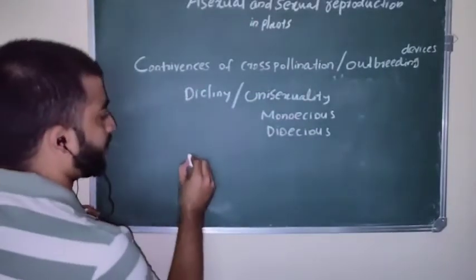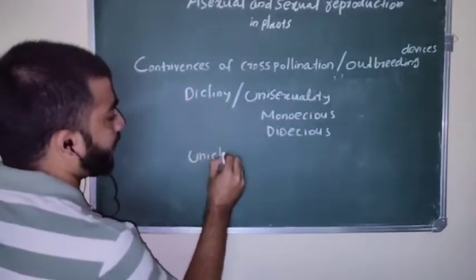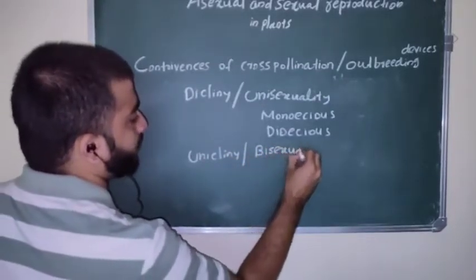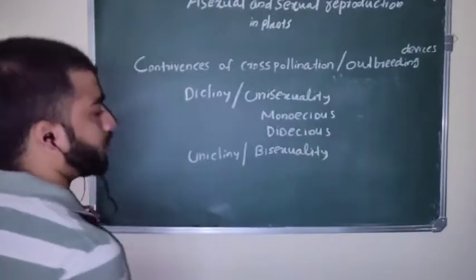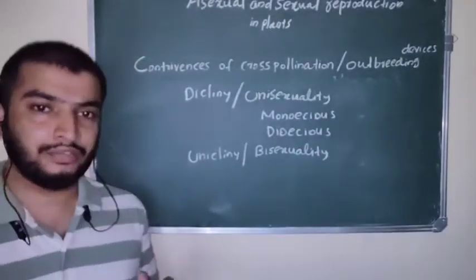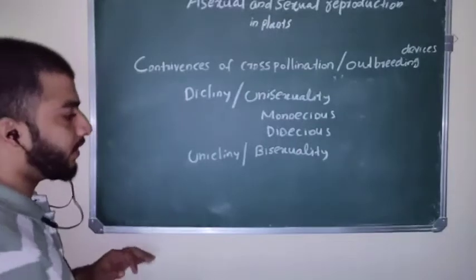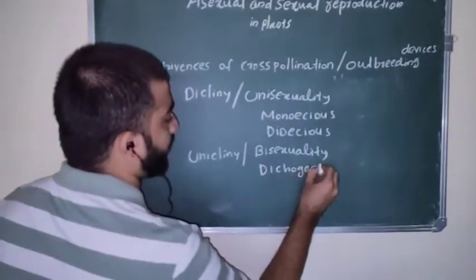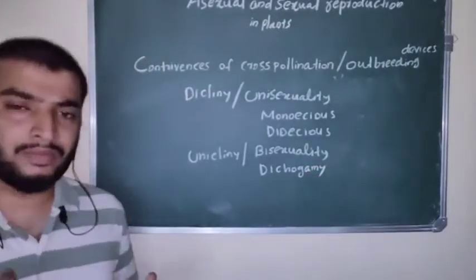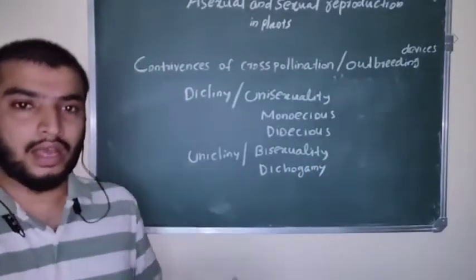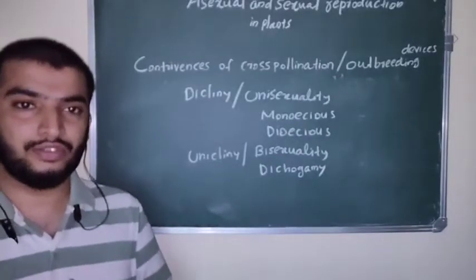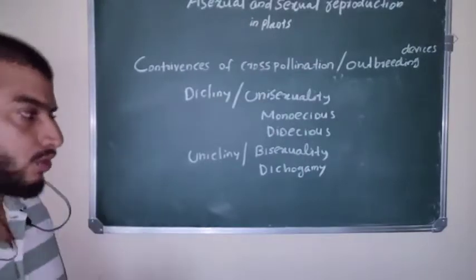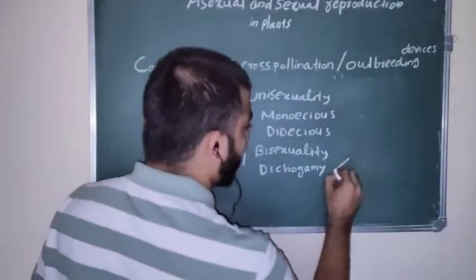Then another type, unicliny or bisexuality, which is divided into several categories. The first one, dichogamy. Dichogamy simply means the anther and stigma maturation times are different. That prevents self-pollination and promotes cross-pollination.